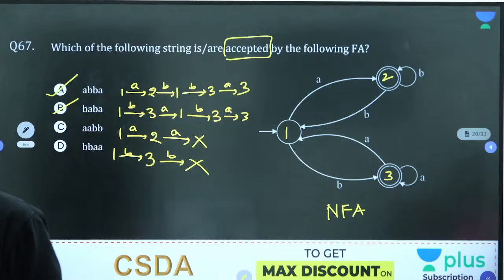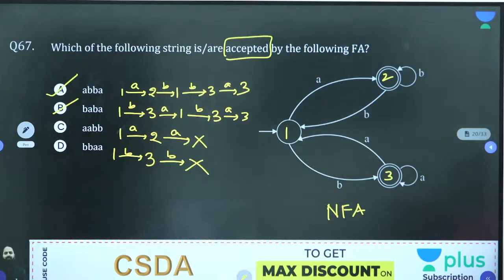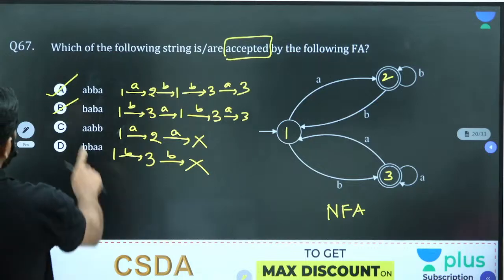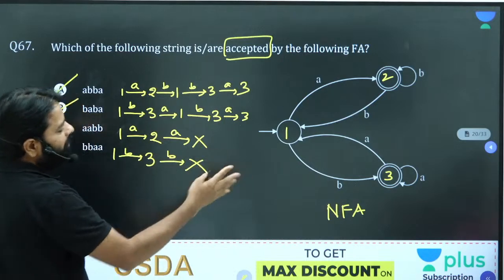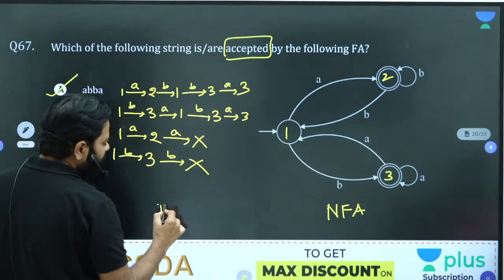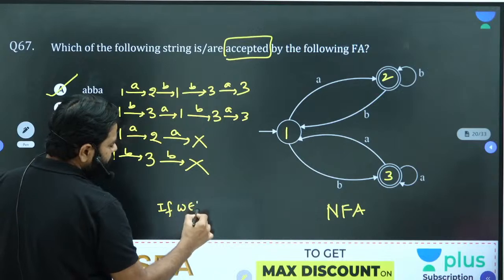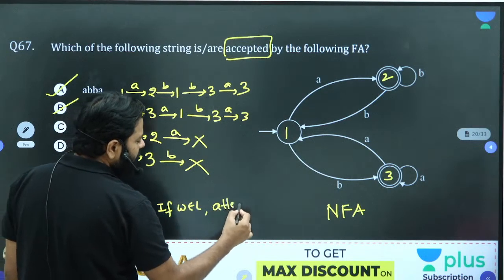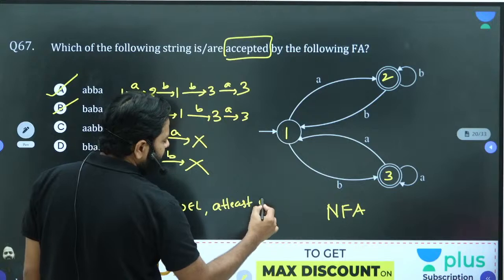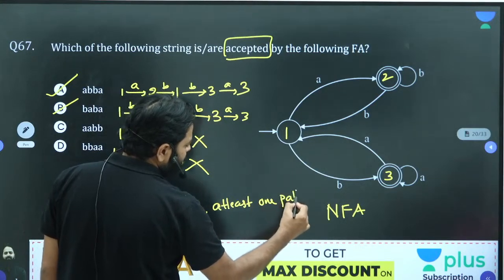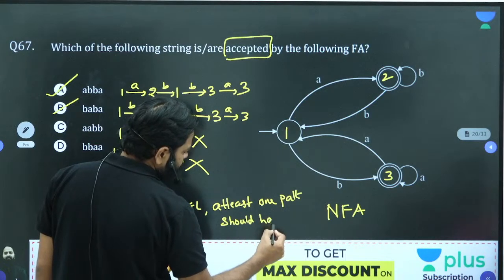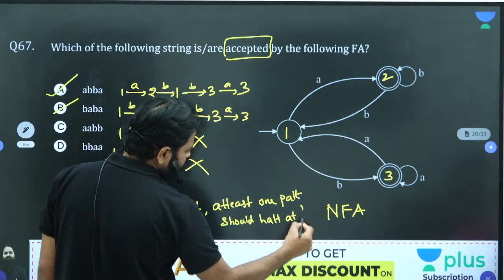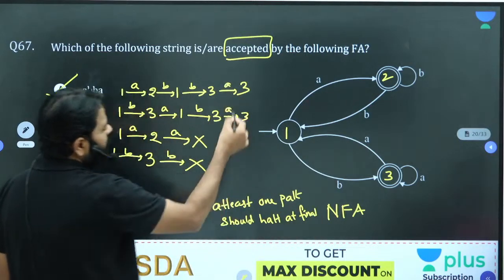Anybody answer them? Wait. It's MSQ, right? Just answering A is not enough. B also correct. At least one path should halt at final, because if the string is valid, at least one path should halt at final. Which path? You should work on it. I have shown that path halts at final.